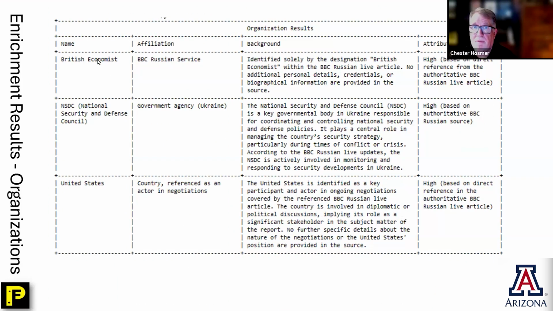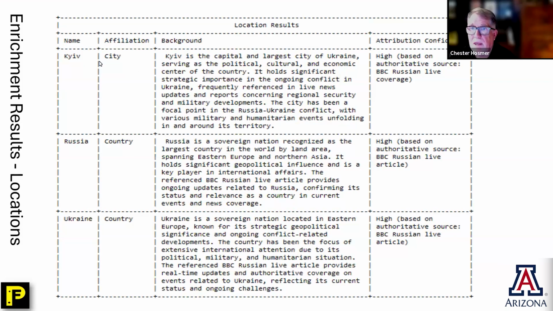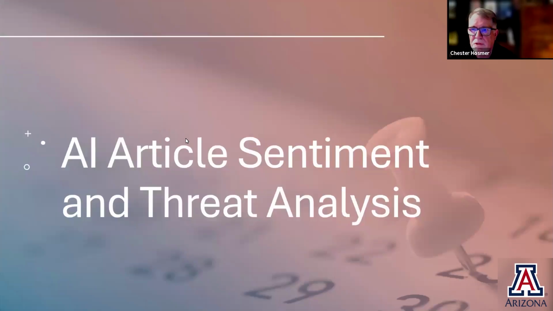Organizational results. There were mentions of The Economist, the National Security and Defense Council, and the United States. And again, it provides background on each one of those. So again, this is AI going out and getting information about those organizations that were mentioned specifically within the article and providing us with this information. Now, you may already know these things, but if you don't, in an article that you're analyzing, we can do that. And then finally, it gives us information about the locations that were mentioned and their type, whether it's a city or a country, giving us background on those different places.